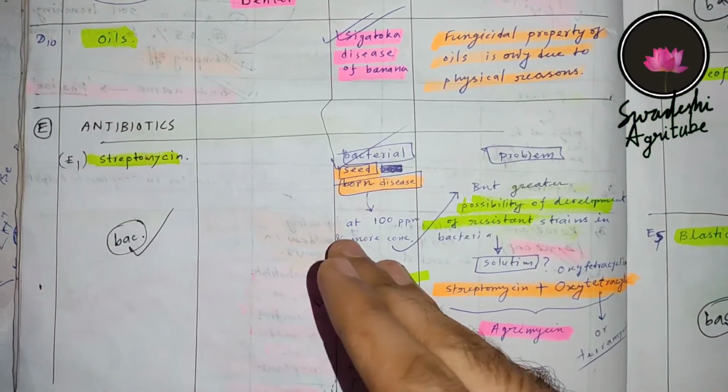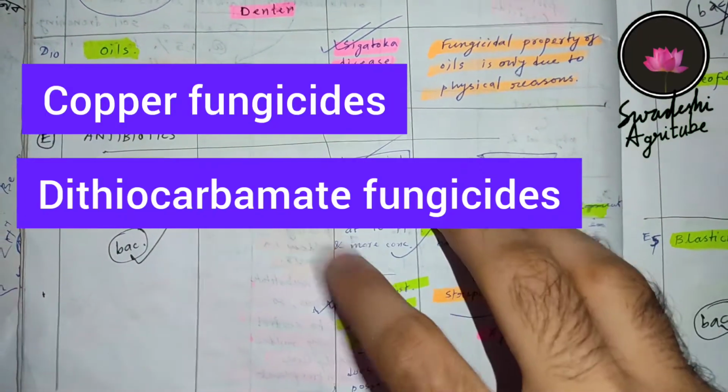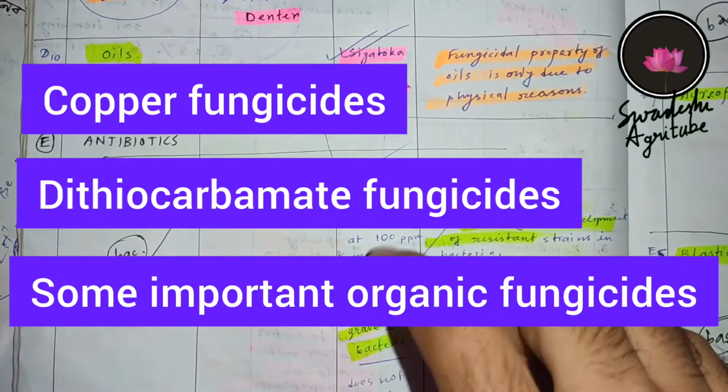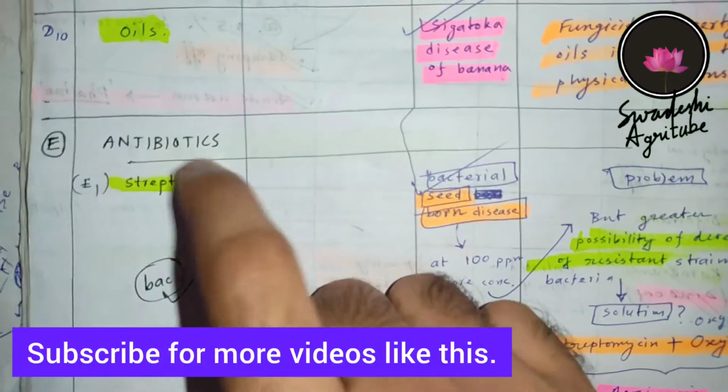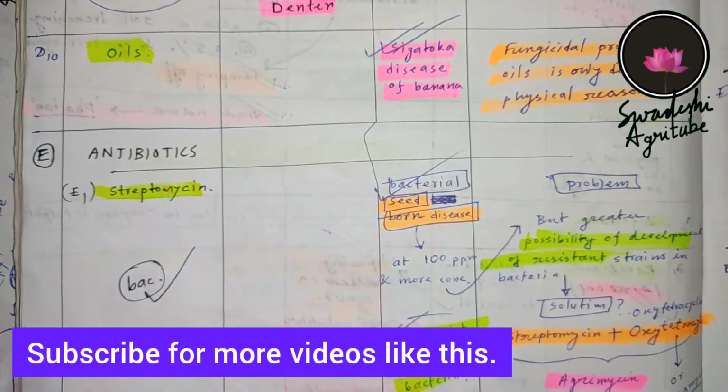This is the fourth part of fungicide classification. In part 1 I discussed the copper fungicides. In part 2 we discussed the dithiocarbamate fungicides. In part 3 we discussed some important organic fungicides. Today I am going to talk about the antibiotics. So please watch those 3 videos I have made previously.